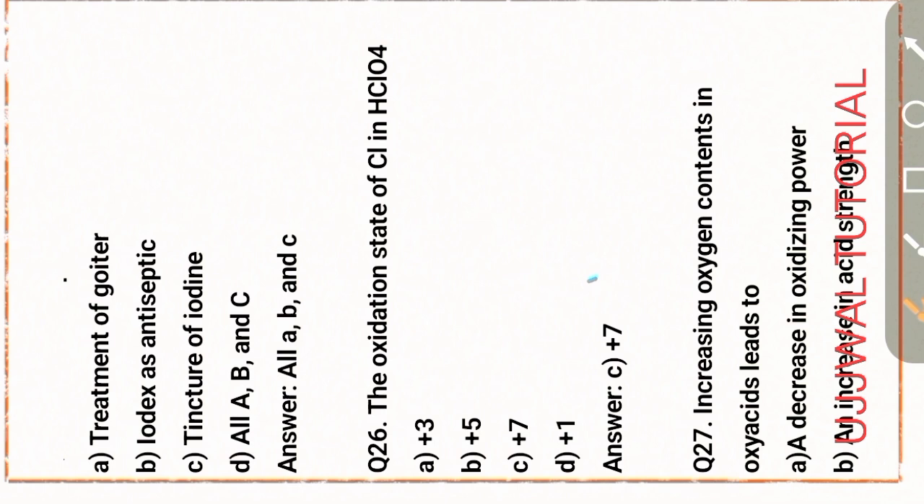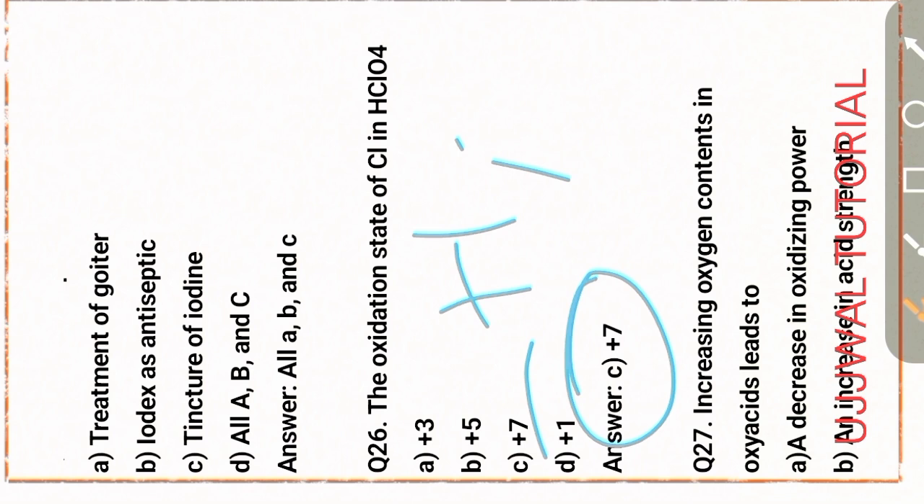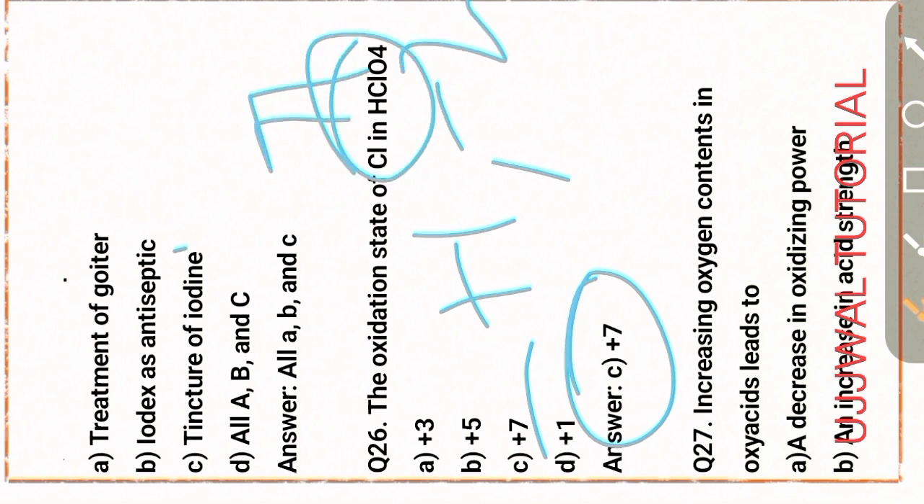Okay. Next question, question number 26. The oxidation state of chlorine in HClO4 is plus 7. Option C is the right answer. Here, the oxidation number of hydrogen is plus 1 and oxygen is minus 2, and the total oxidation number of HClO4 is 0. So the oxidation number of chlorine is plus 7.